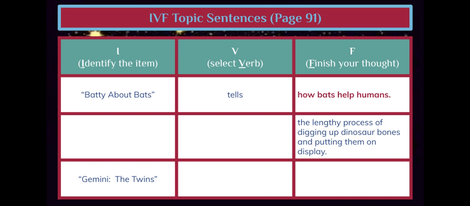Let's look at our second item. All we have here is our finish the thought. The lengthy process of digging up dinosaur bones and putting them on display. What do you think the item would be in that case? What passage did we read that had information about digging up dinosaur bones and putting them on display?